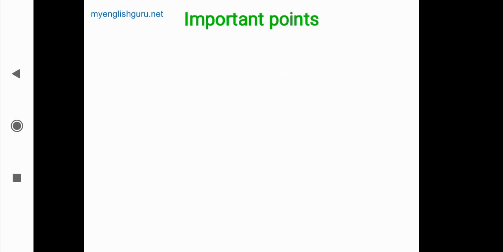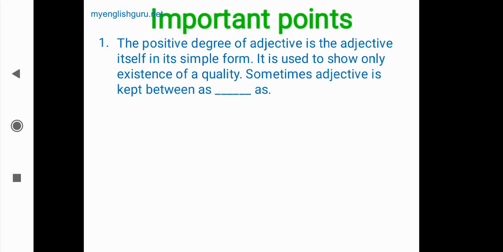Some important points we should understand about this degree of comparison. First point: the positive degree of an adjective is the adjective itself in its simple form. It is simple to understand. In a positive degree sentence, the adjective is in the simple form. There is no change. The simple or proper form of the adjective is used.